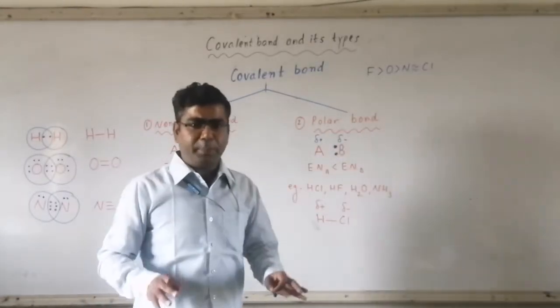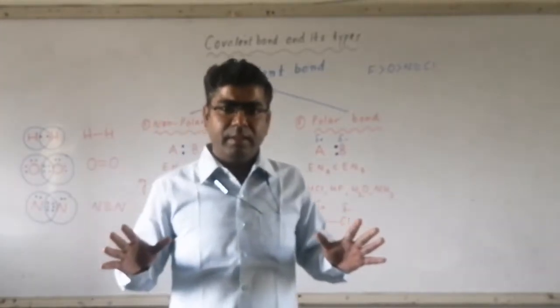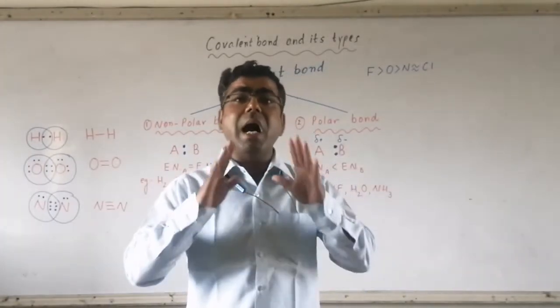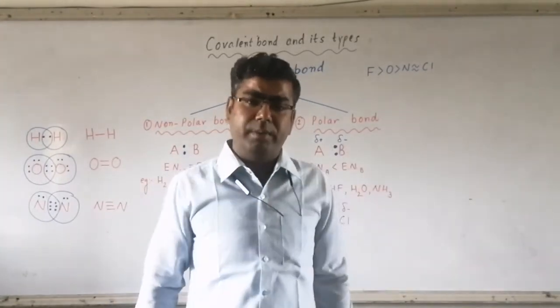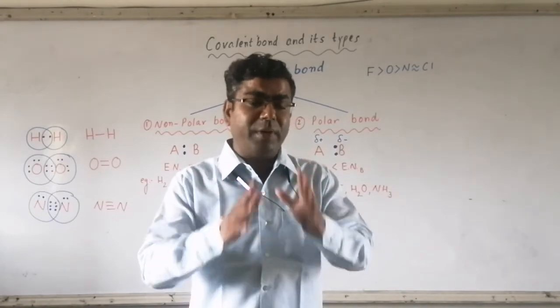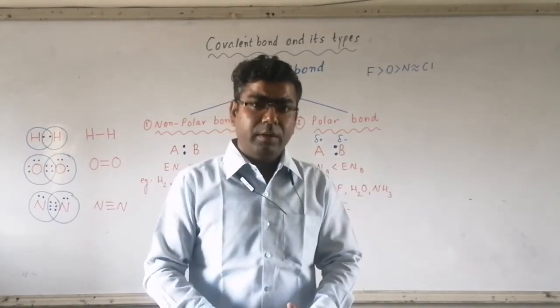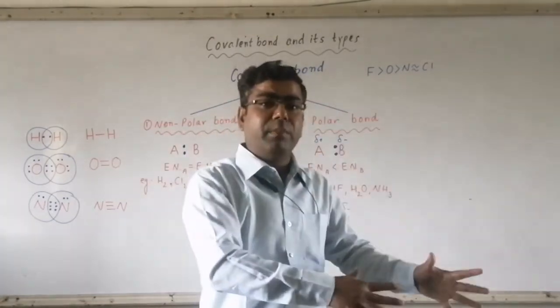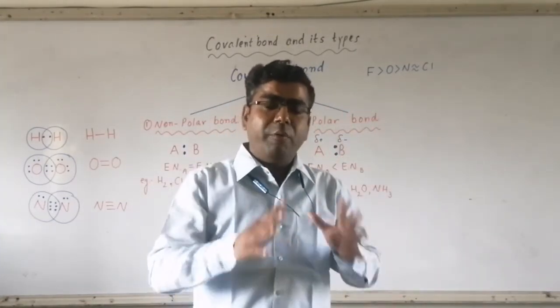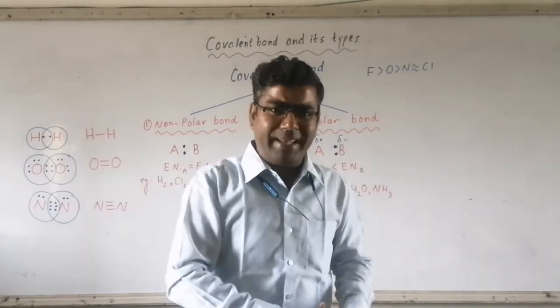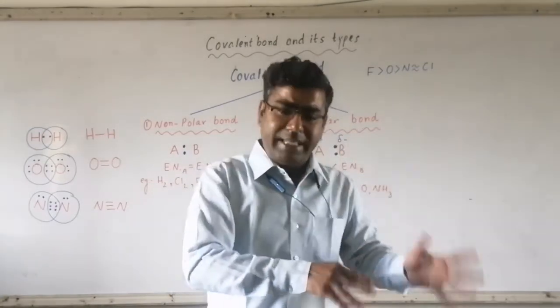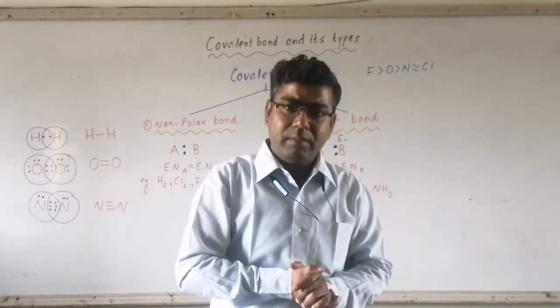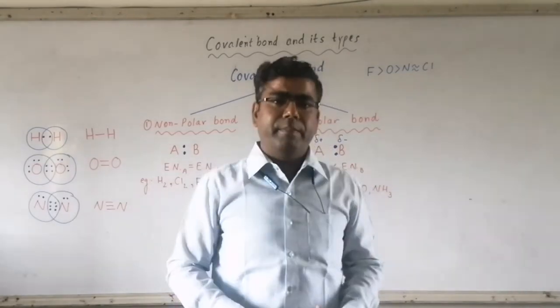It's not complete plus, complete minus, because it is not an ionic compound or ionic bond. When complete transfer of electrons is there from the valence shell of one atom to the valence shell of another atom, in that case we get complete plus and complete minus, like NaCl: Na plus and Cl minus. But here sharing is there.